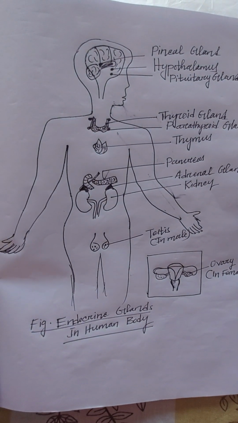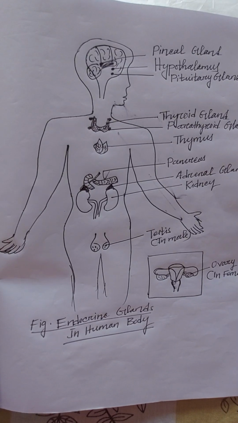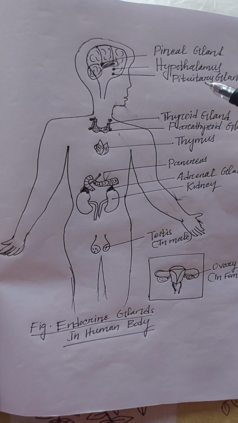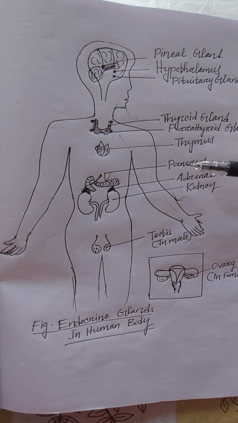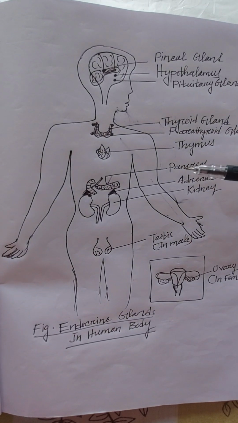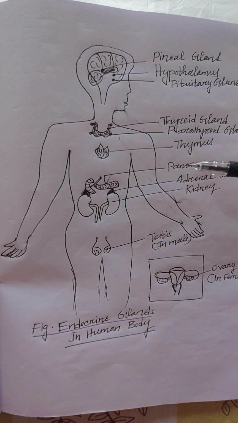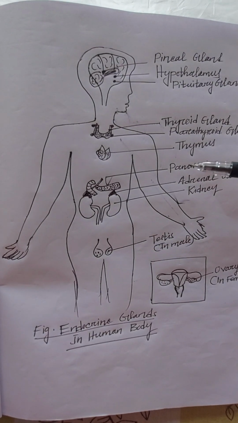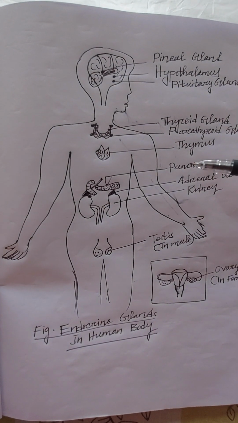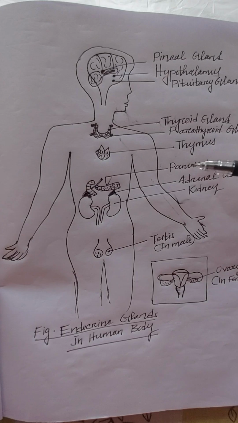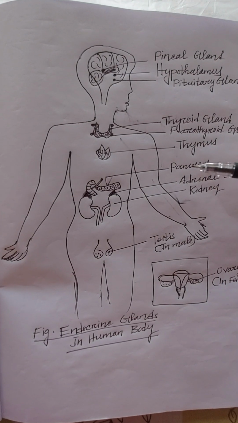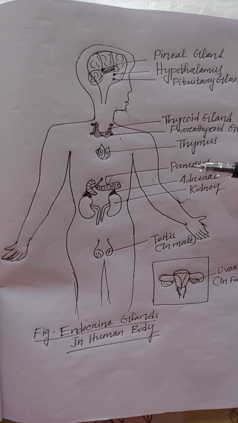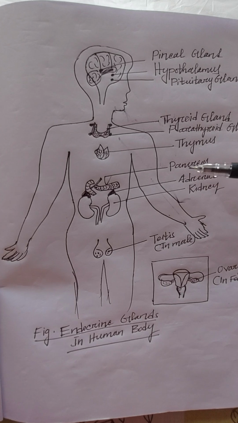Today I will discuss the endocrine glands. What are endocrine glands? Endocrine glands are glands situated in the human body which have secretions like hormones, and the hormones are secreted directly into the blood without any duct. That is called endocrine glands.